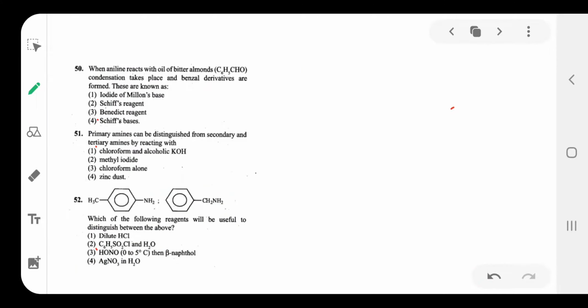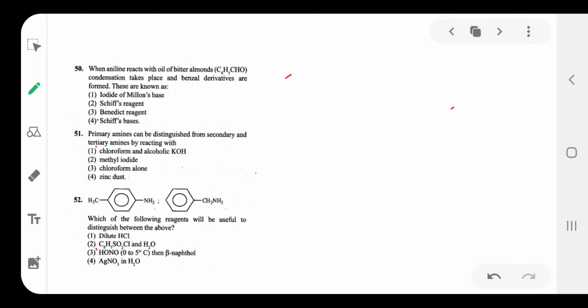Then question number 50. When aniline is treated with benzaldehyde, bitter almond oil, condensation takes place and benzylidene derivatives are formed. These are known as Schiff bases.